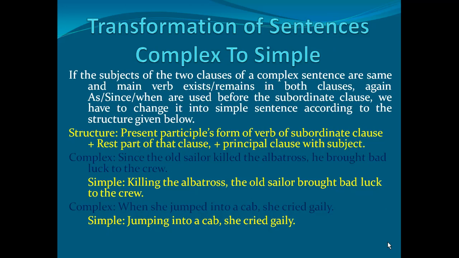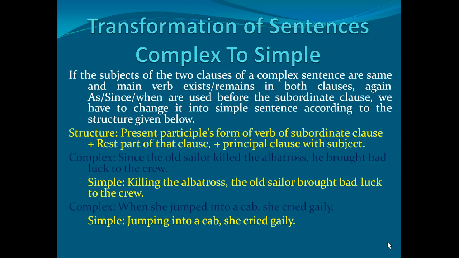If the subjects of the two clauses of a complex sentence are same and main verb remains in both clauses, and as, since, when are used before the subordinate clause, we have to change it into simple sentence according to the structure given below.